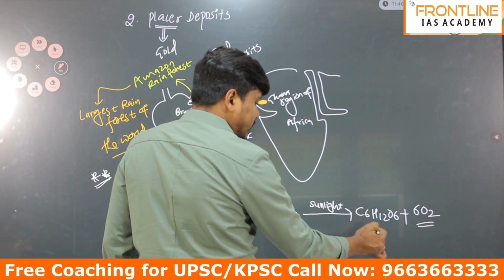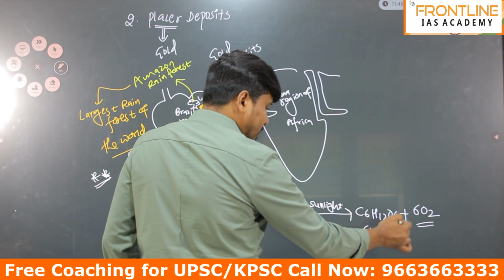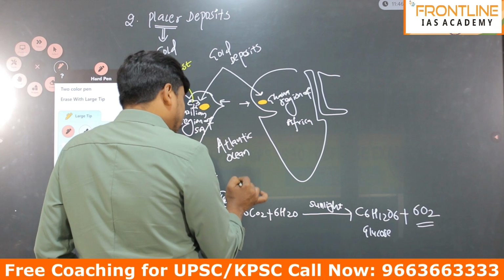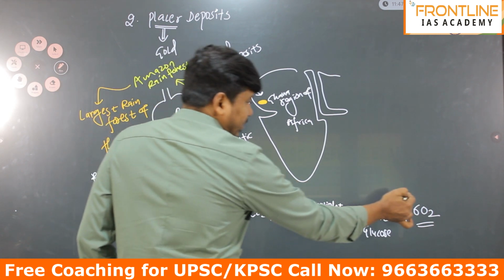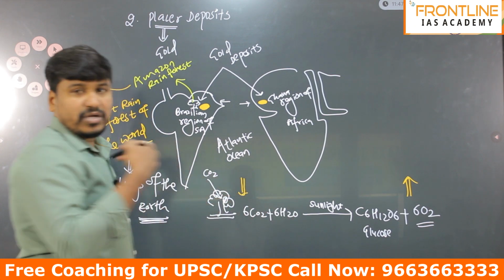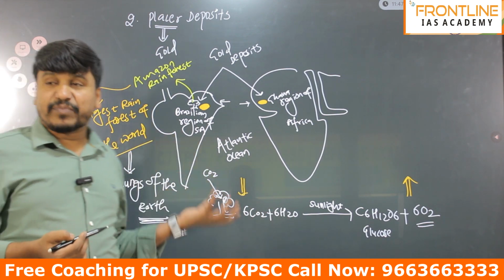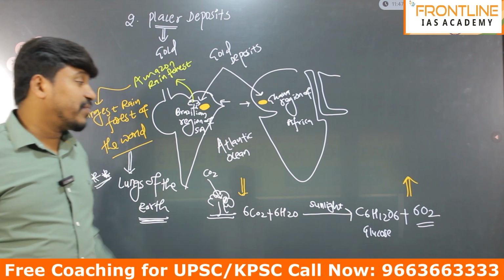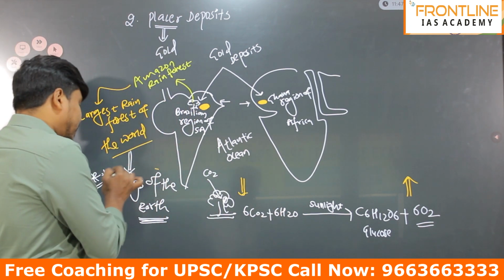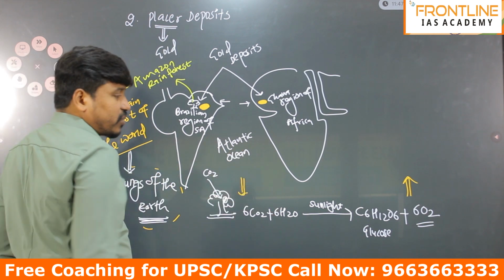This is the glucose, or food. The most important point to remember is that it absorbs CO2 and releases oxygen, which is the same function as our lungs, supplying fresh air to all the body parts.